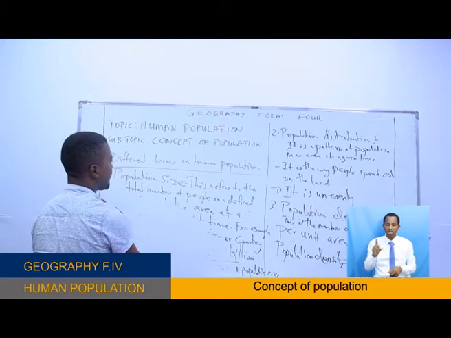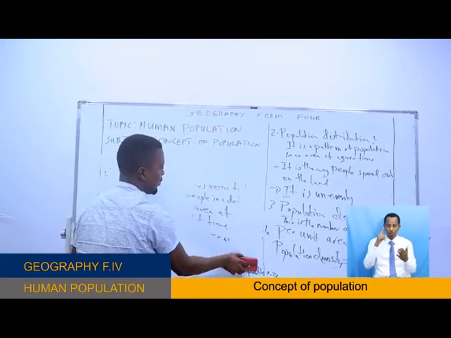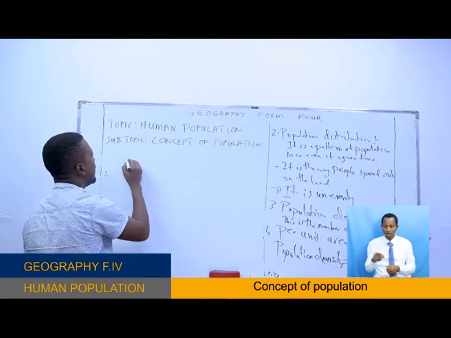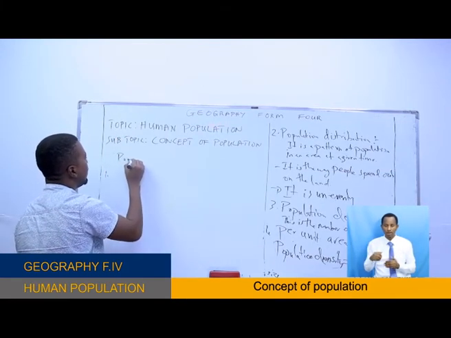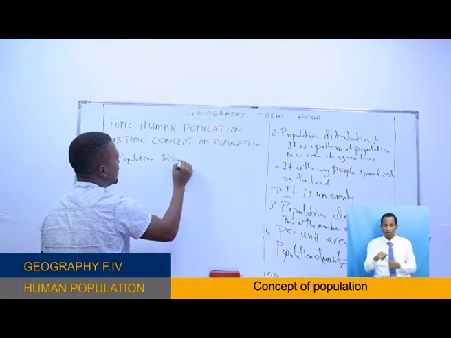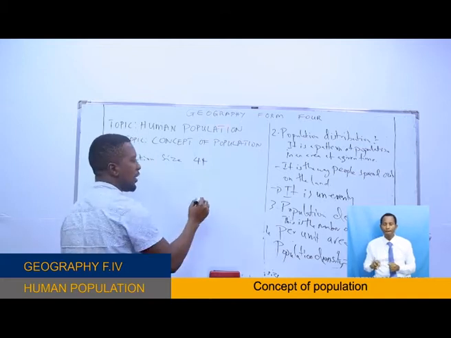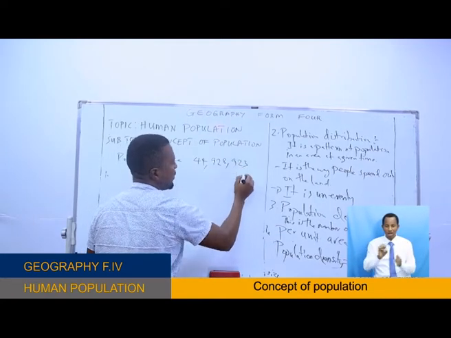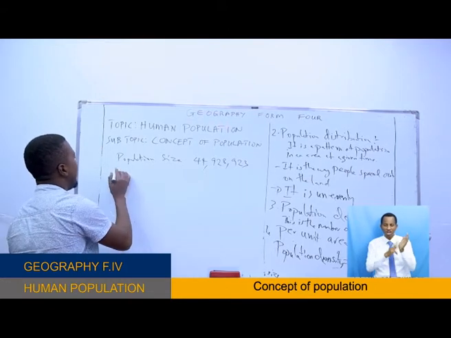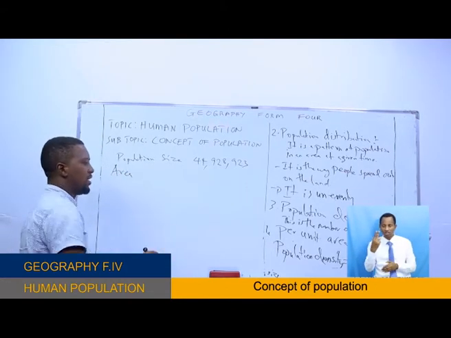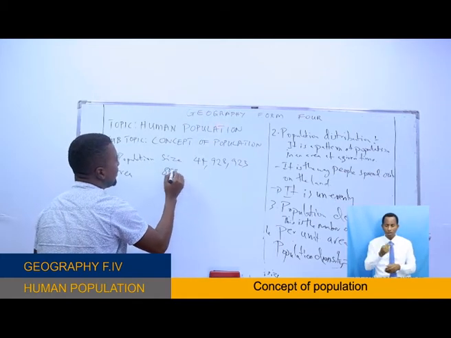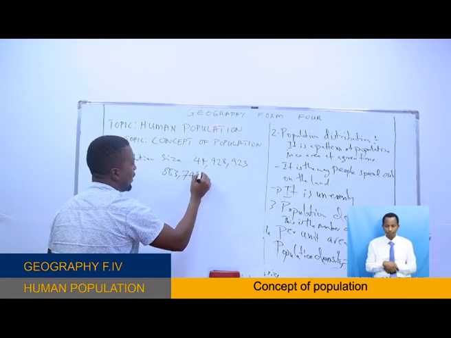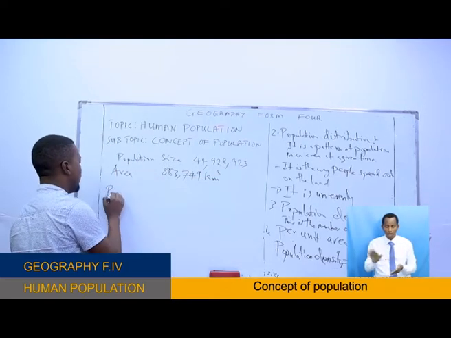For example, the population size of Tanzania, as you have seen there on the census of 2012, was 44 million, 923, and the area coverage of Tanzania is 883,749 square kilometers.